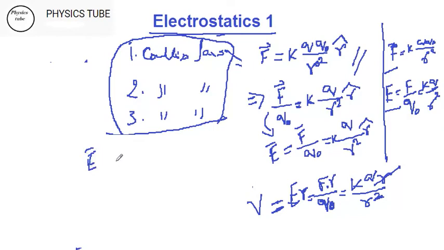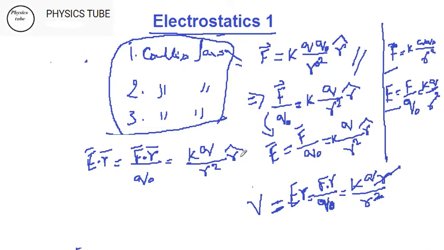E is equal to F, a vector quantity, by q naught is equal to kq by r square and r hat, that is also a vector. So the whole equation is now a vector quantity. If I am to multiply a distance, that should also be a vector, so I give a dot product of this. So I have to make a dot product even here, and I have to make a dot product of this here.